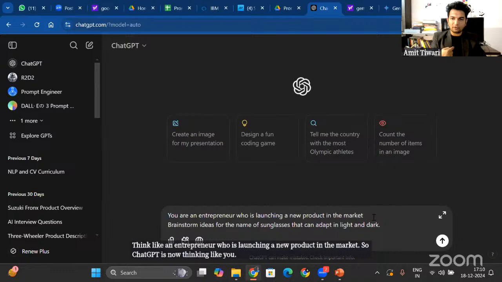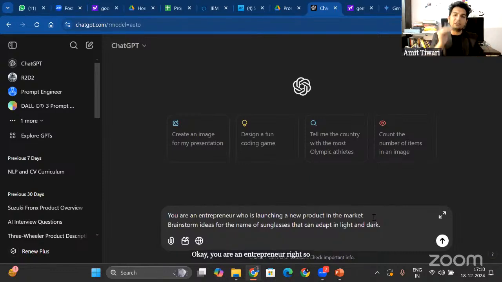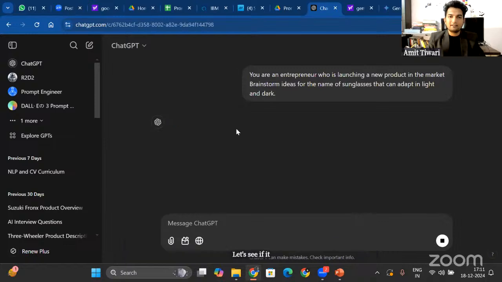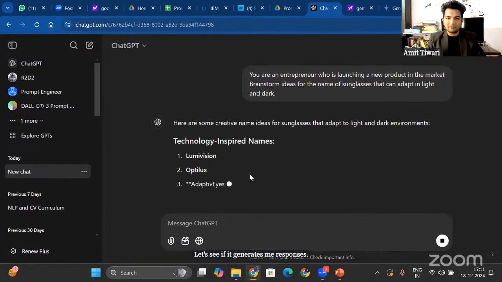Okay, you are an entrepreneur, right? So you are giving ChatGPT your role. You are transferring the load from yourself to an AI agent. Think like an entrepreneur who is launching a new product, and brainstorm ideas of the name of sunglasses that can adapt in light and dark. Let's see if it generates better responses than the previous ones.